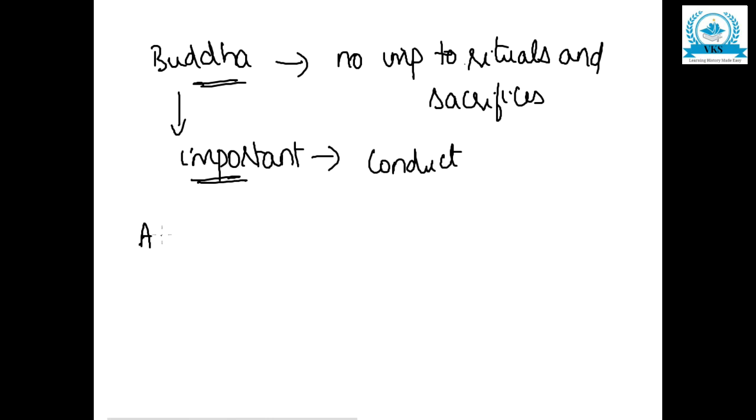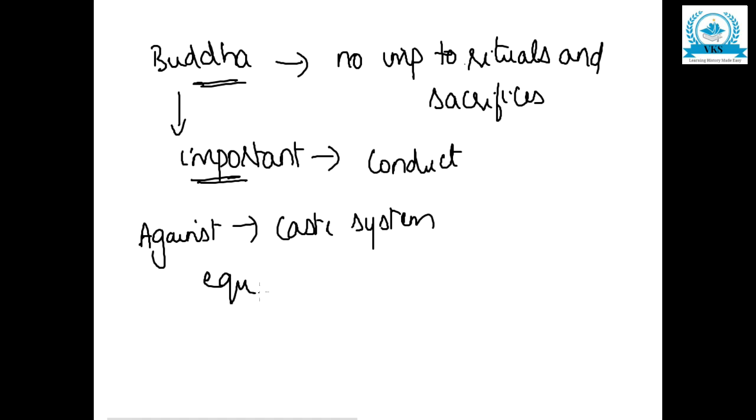And he was against the caste system. Buddha was against all bad practices like the caste system. He said that everyone was equal. All the people are equal. There should not be high caste, low caste, any caste system, and he gave importance to equality.